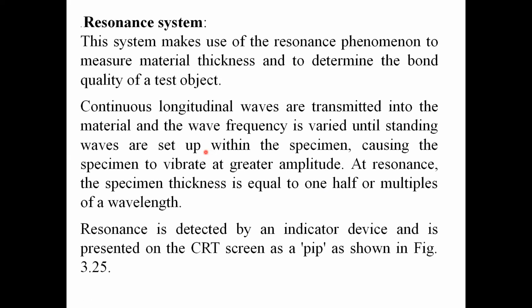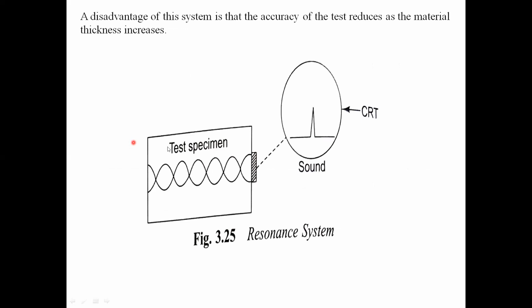You can find the thickness by using different scales, but by using the ultrasonic test also we can find the thickness, by using the resonance method. Here, the basic principle of finding the thickness of the material is that some proportionality exists between the thickness and the wavelength of the frequency at the resonant state. Based on that, we can find the thickness by using ultrasonic test. These are the three methods used in NDT.